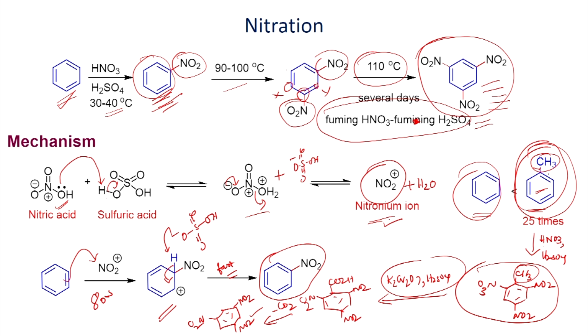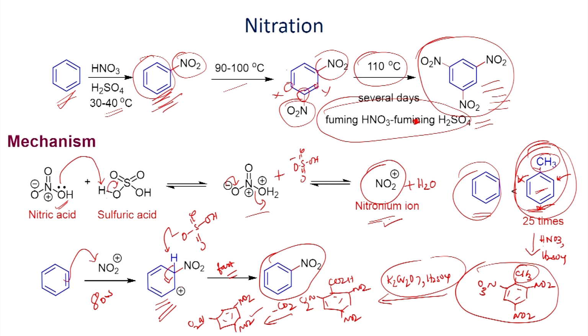On the other hand, if you take toluene as a substrate, the nitration takes place at the ortho and para positions. There is no reaction at the meta position. So, this can be easily understood by drawing the resonance structures of the intermediate.